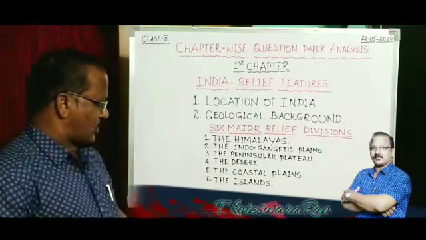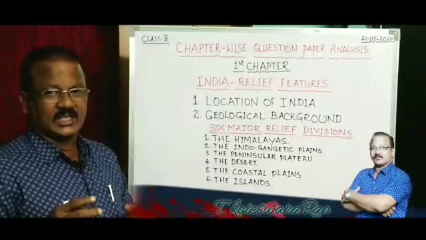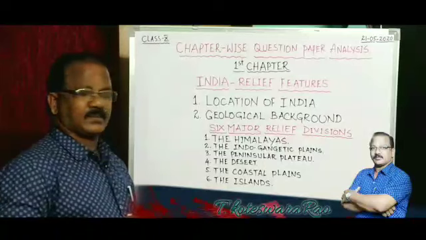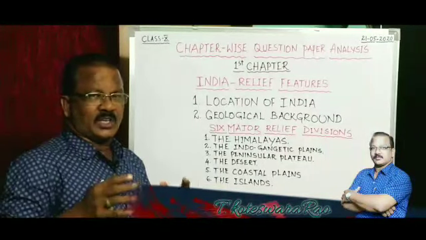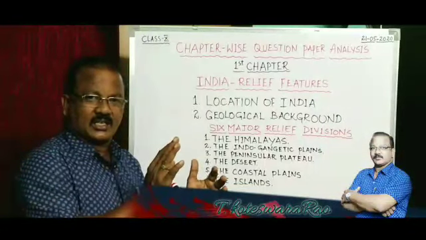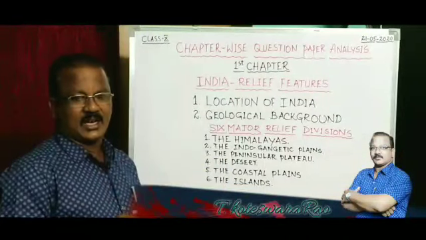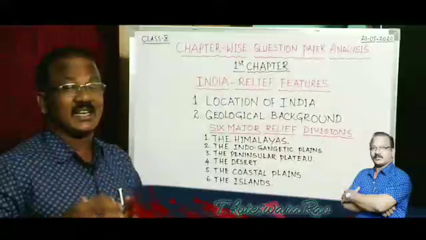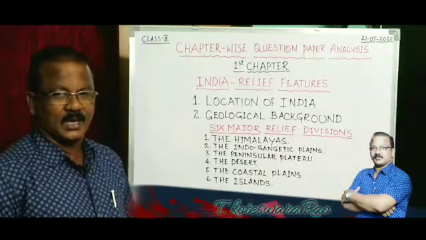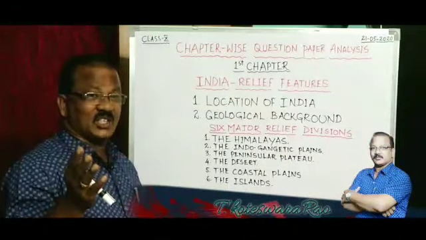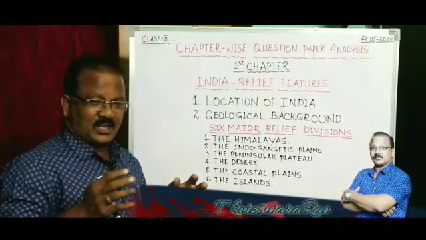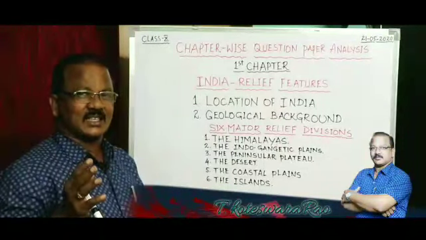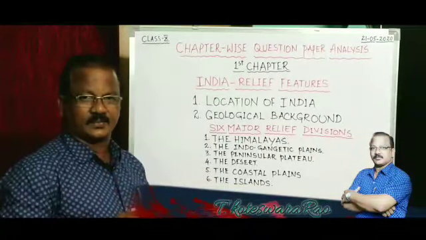And they may also ask what is the highest peak in South India: Anaimudi. What is the highest peak in Western Ghats? Nothing but Anaimudi. What is the highest peak in Nilgiris? Dodabetta. What is the highest peak in Eastern Ghats? That is Arma Konda. And what are the important hill tracks in Western Ghats?